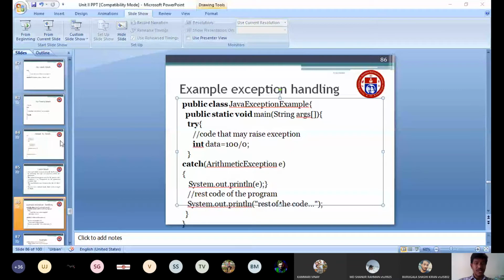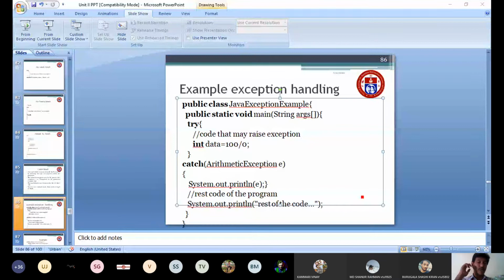Catch is your keyword. Remember, the keywords here are try and catch. This is your exception type, ArithmeticException. Then followed by the reference name, the object name I am writing as e. Then I am printing, System.out.println(e), printing the object name. Then this will be the rest of the code.